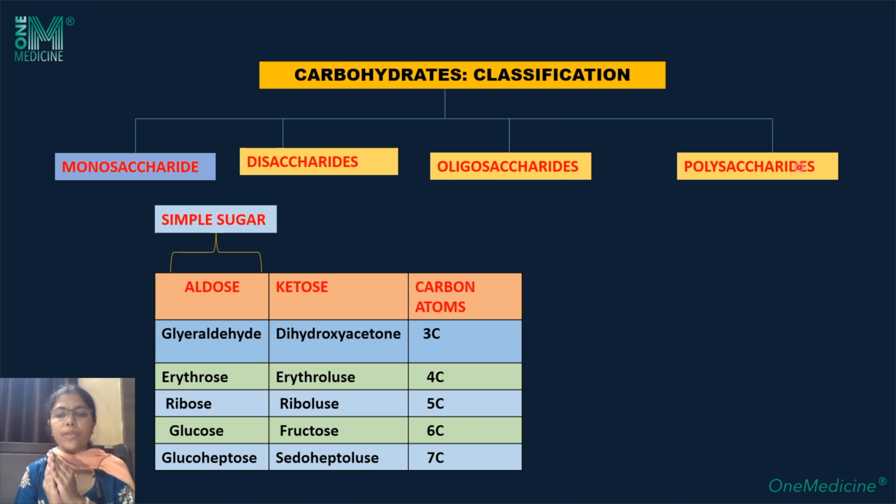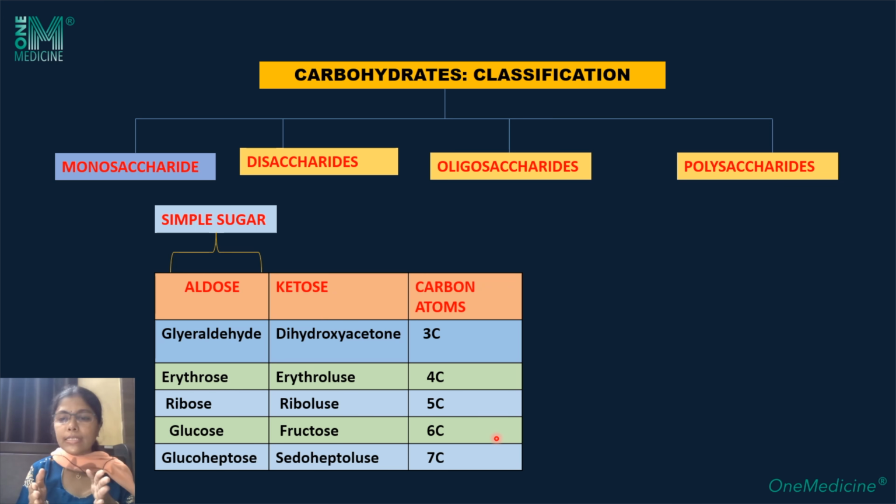Depending on the number of carbon atoms, these are the common monosaccharides which have some physiological importance in our body. To start with, glyceraldehyde and its complementary ketose sugar is dihydroxyacetone. It is the 3 carbon containing sugar. Next is erythrose. Its complementary is erythrulose, 4 carbon. Ribose, ribulose, 5 carbon. Glucose and fructose, we all know, 6 carbon containing sugars. They are the hexoses. And glucoheptose, 7 carbon containing aldose sugar. Sedoheptulose, 7 carbon containing ketose sugar.